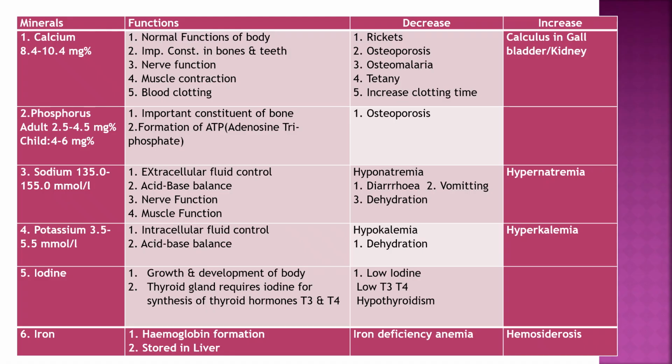Fifth is iodine, for growth and development of the body. The thyroid gland requires iodine for synthesis of thyroid hormones like T3 and T4. Decrease: low iodine, low T3, hypothyroidism. Sixth, iron. Function: hemoglobin formation, stored in the liver. Decrease: iron deficiency anemia. Increase: hemosiderosis.